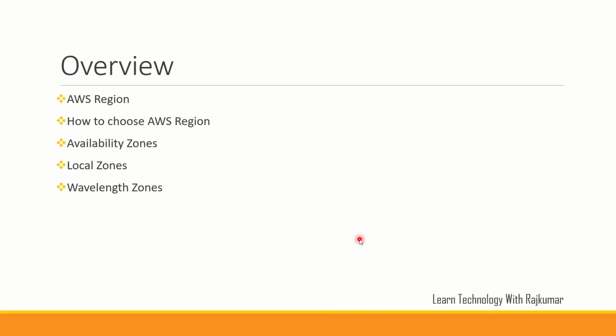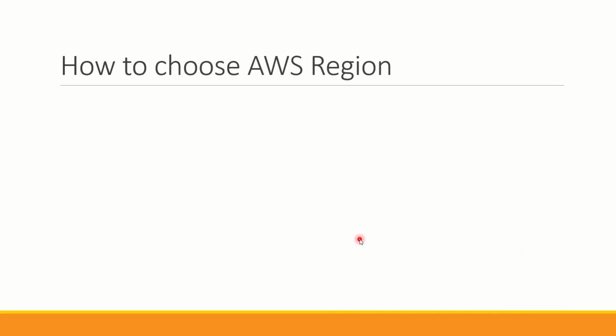Now we understand what an AWS region is, and you can host your application in any infrastructure which AWS has. Currently 33 regions are available throughout the world, so how will you choose the exact location? We have different factors to choose from. First, not all services may be available in all regions, so it should be based on the service you want.